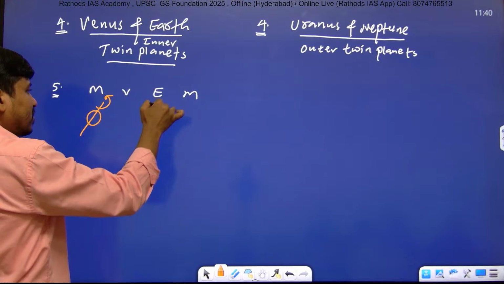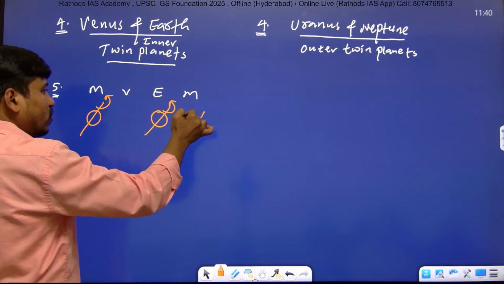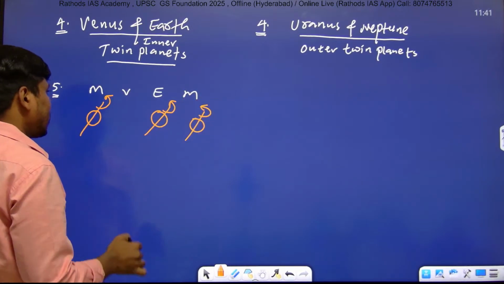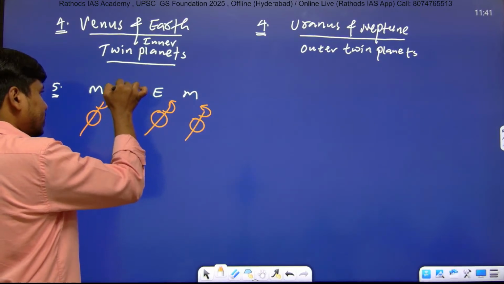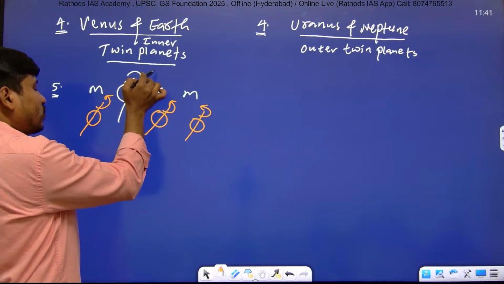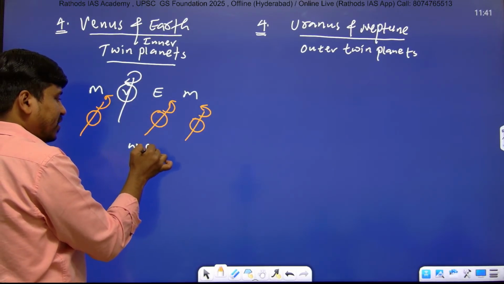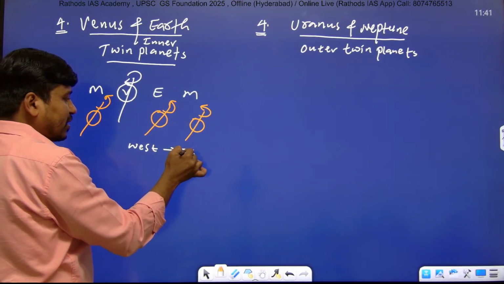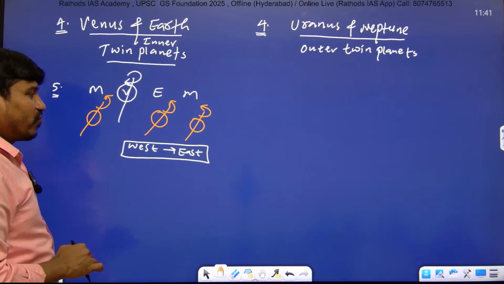The direction of Earth is also west to east. The direction of Mars is also west to east, right? But the direction of Venus is from east to west. So it rotates from east to west, and the remaining 3 rotate from west to east. Very important point. So Earth rotates from west to east.